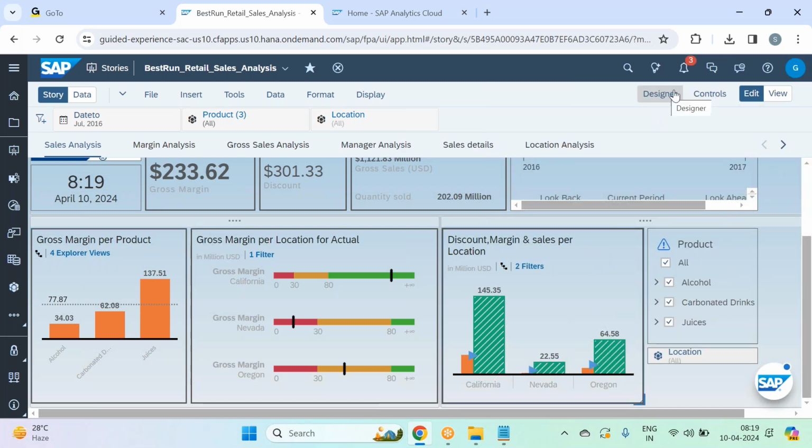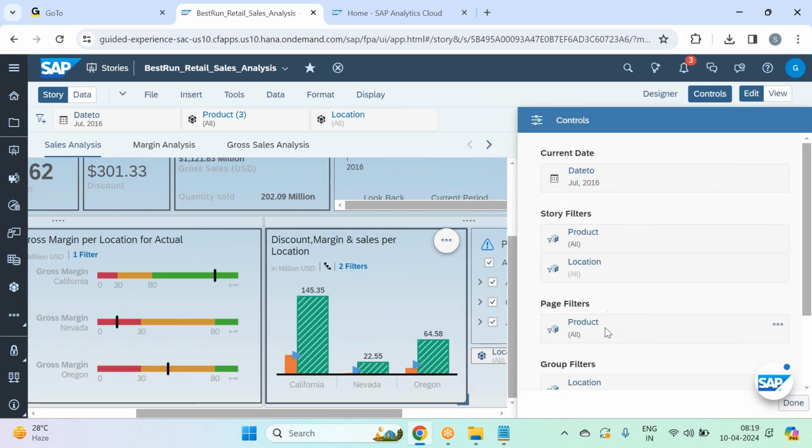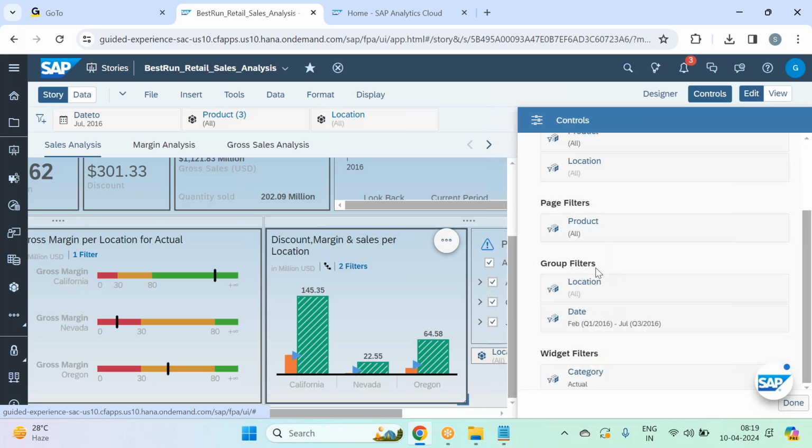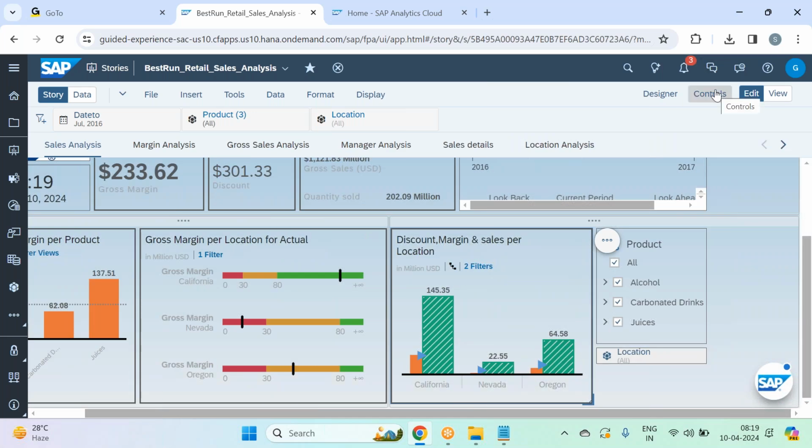If I go to this widget's controls, your story filters, page filter, and group filter on location are applied, and date is also applied. So these many filters are running on this. If you want to see which filters and input controls are impacting the widget, click on controls.